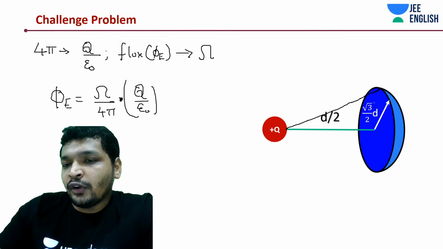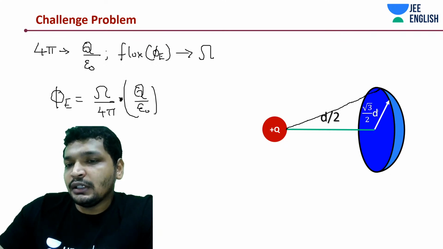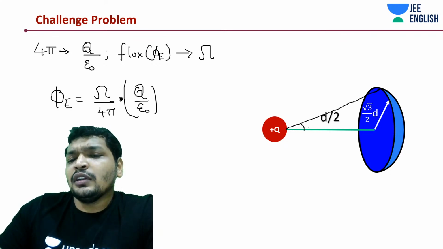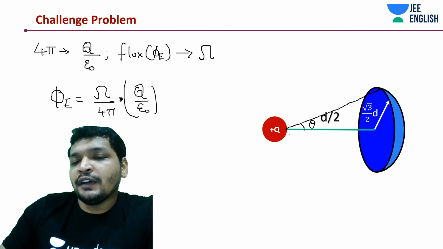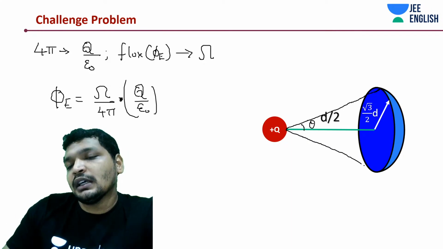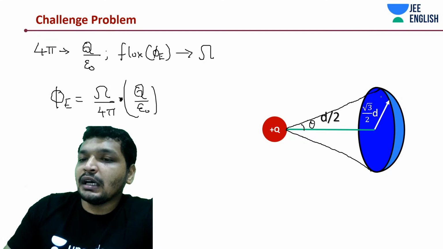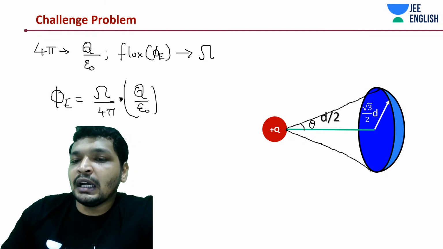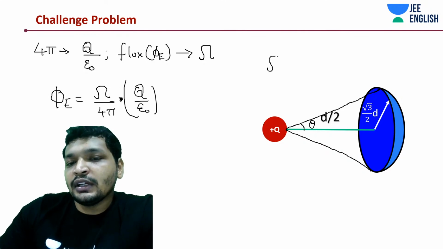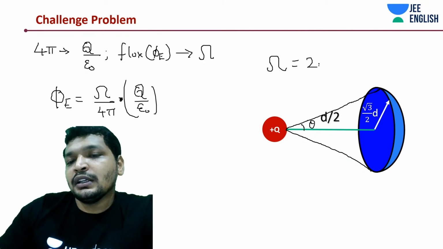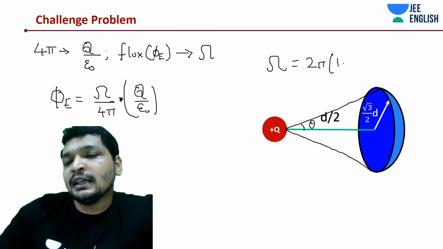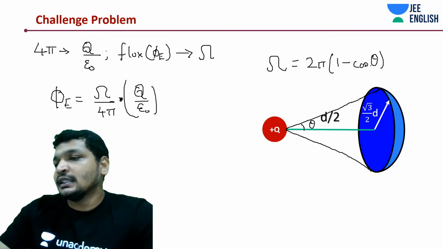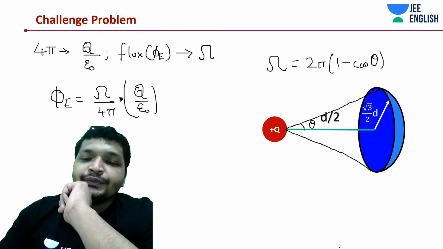So if I'm going to draw this triangle, this is root 3 by 2 d, and first of all let's understand one thing, this theta is half angle, not complete angle. This is a half angle subtended by this spherical shell at the charge. So what is the relation between half angle and solid angle? Solid angle is equal to 2 pi into 1 minus cos of theta. That is it. That's all you need to do.